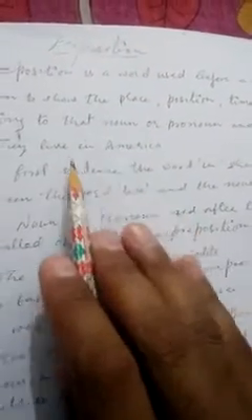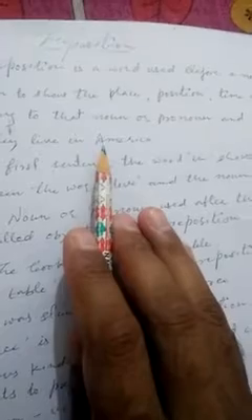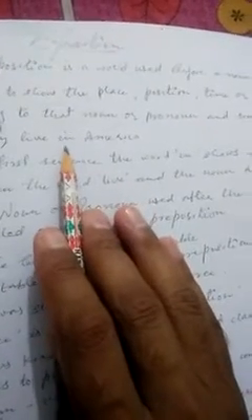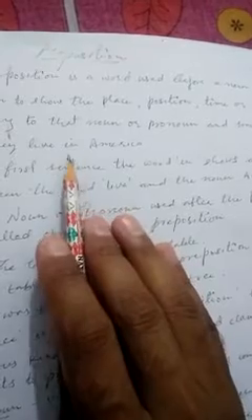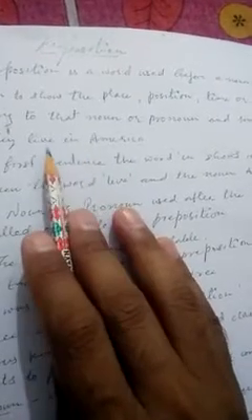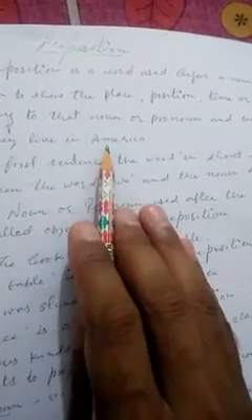For example, they live in America. So there is a relation between live and America, isn't it? So the preposition in shows a relation between the word live and the noun America.